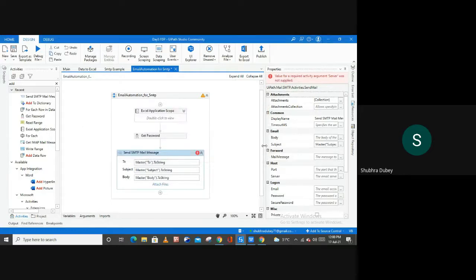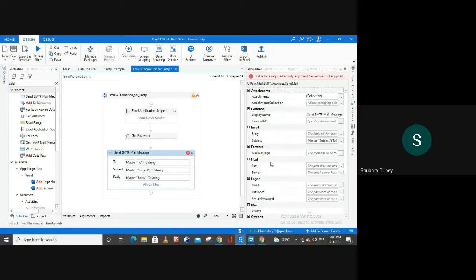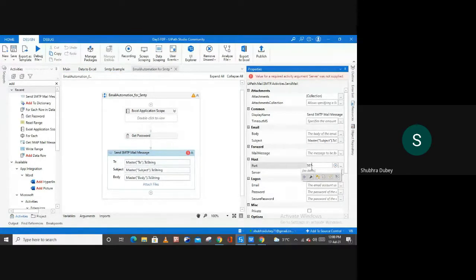But before this, let me fill all this port and server. So the port is 587, right? And the server is smtp.gmail.com, right?